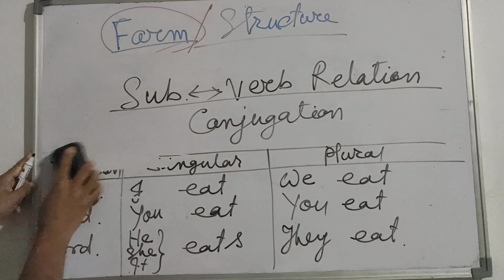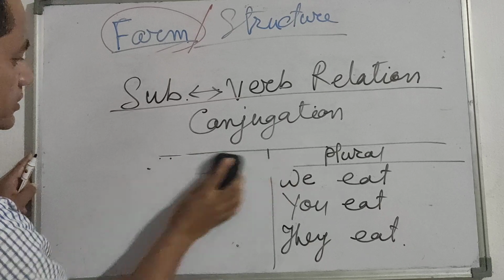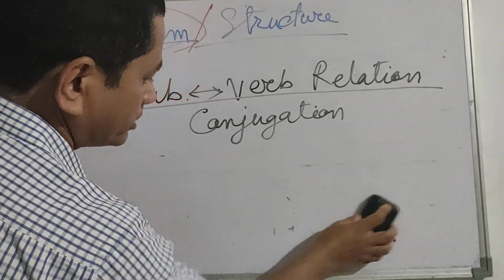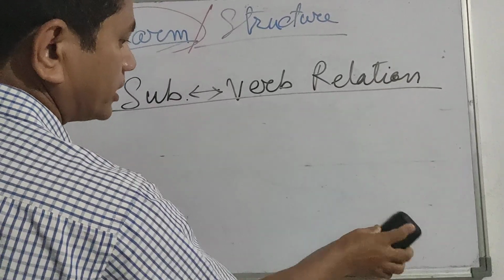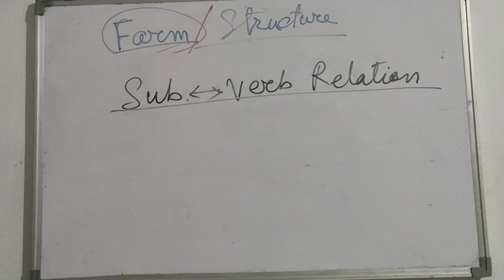Okay, I am always asking you to write down what I have written on the board, because if you write it down, it will be very helpful for you to remember. Now, one interesting thing, the important topic that we have got so far: if the subject is third person singular number, we add s or es with the main verb.